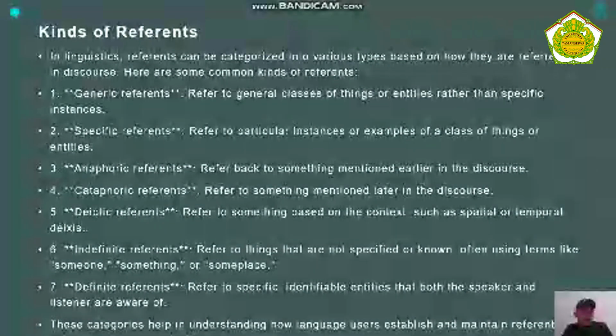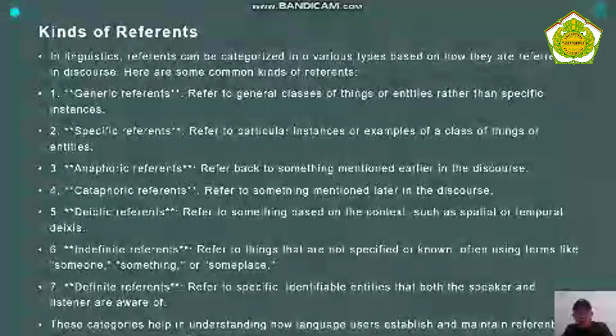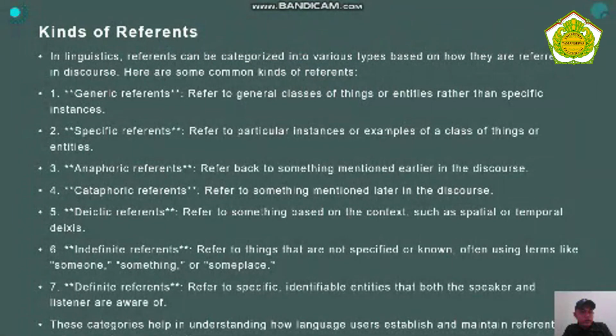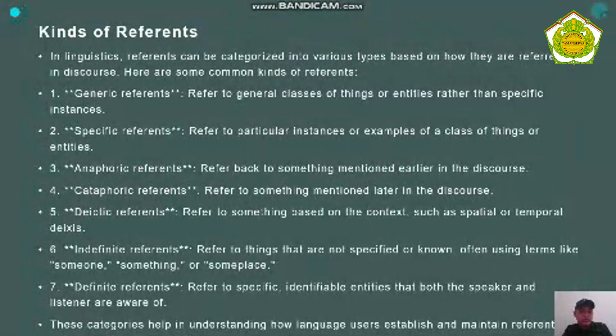Next slide. 3. Kinds of reference. In linguistics, reference can be categorized into various types based on how things are referred to in discourse. Here are some common kinds of reference. 1. Generic reference. Refers to general classes of things or entities rather than a specific instance. 2. Specific reference. Refers to a particular instance or example of a class of things or entities.